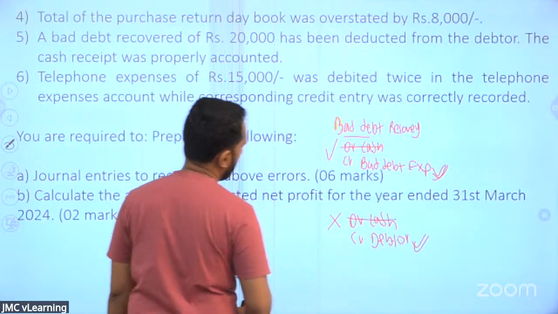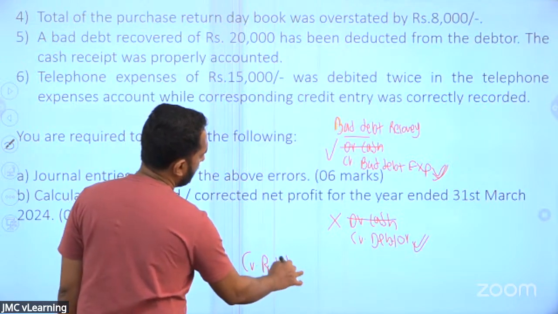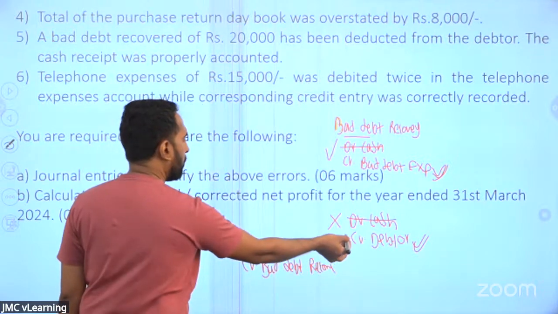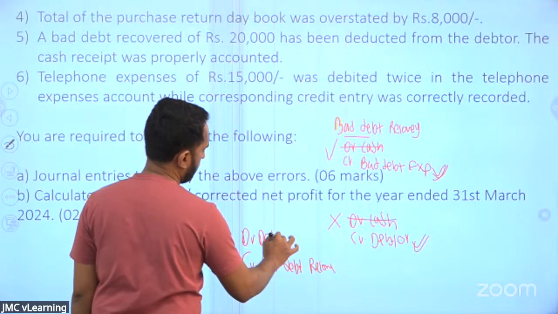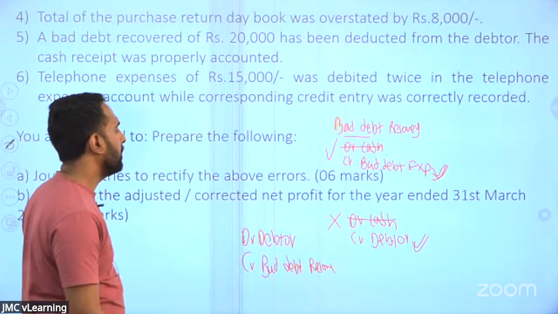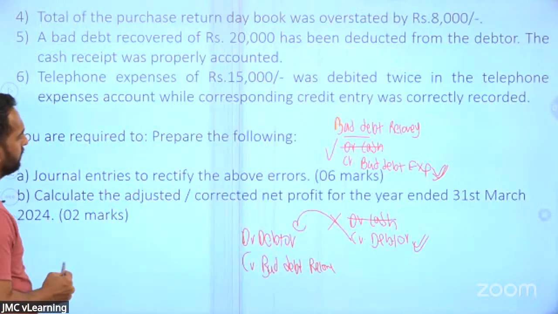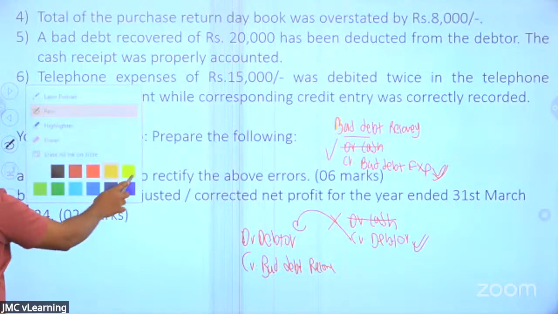What is the correction entry then? We have to correct the bad debt expense, and in order to adjust the debtor, we have to debit the debtor. Right. So the correction entry goes like this.